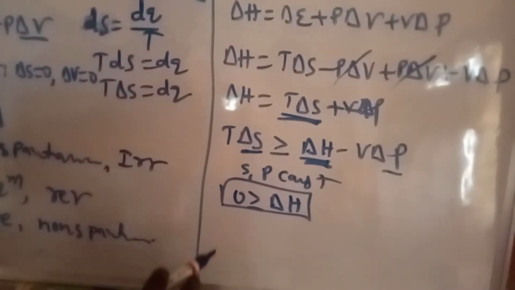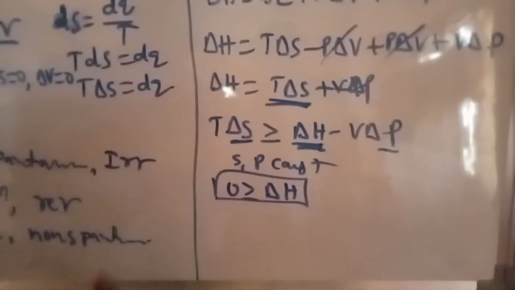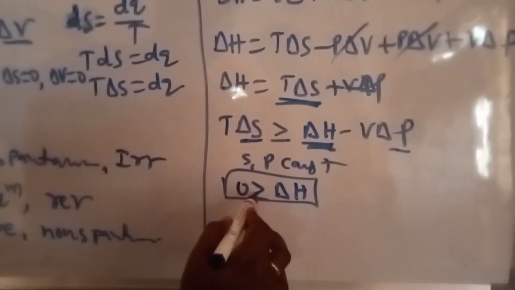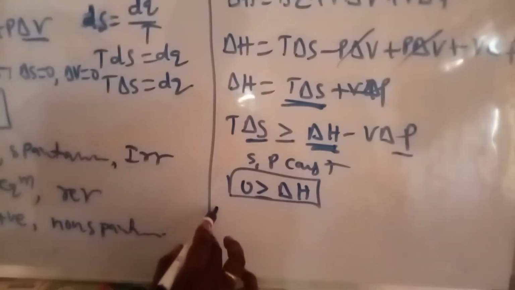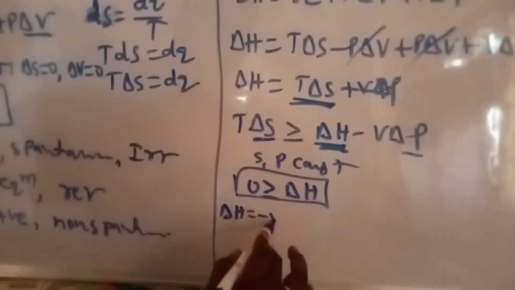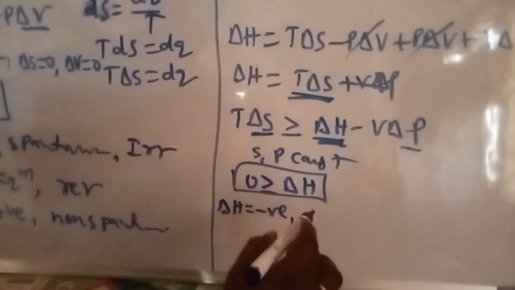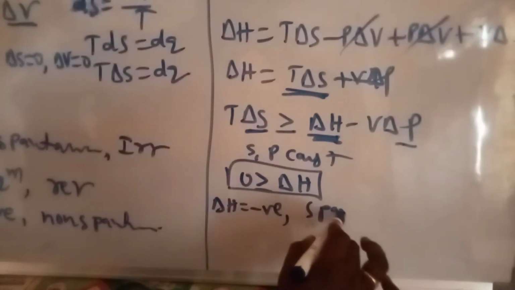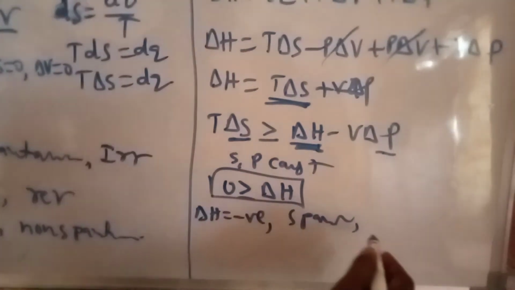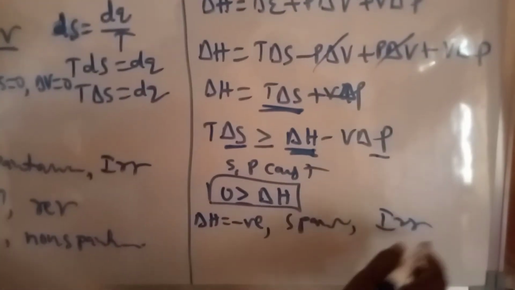Here, resultant value means whether this is negative or positive, the 0 is more compared to delta H. That means delta H is equal to negative. All the resultant values must be spontaneous, we know very well. All spontaneous processes are thermodynamically irreversible.